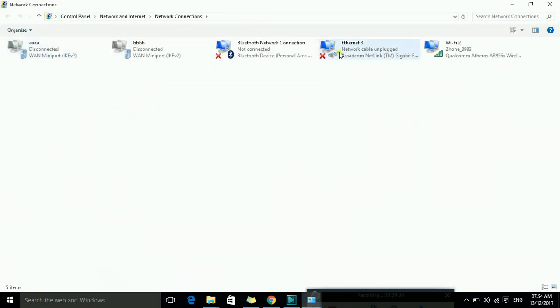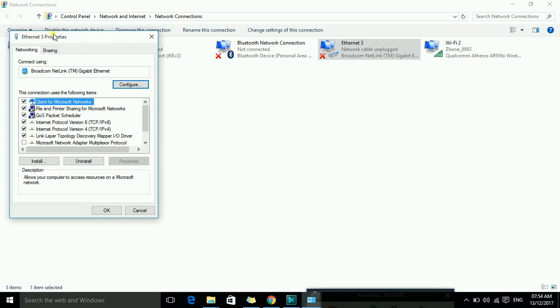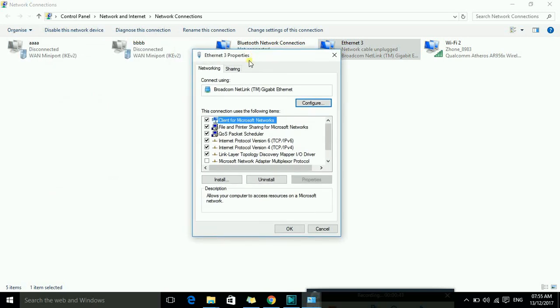In adapter settings, it is the Ethernet adapter. We will right click and go into Properties. In Properties you will see this window. Here it is Internet Protocol Version 4. Now we will click here and go to its properties.